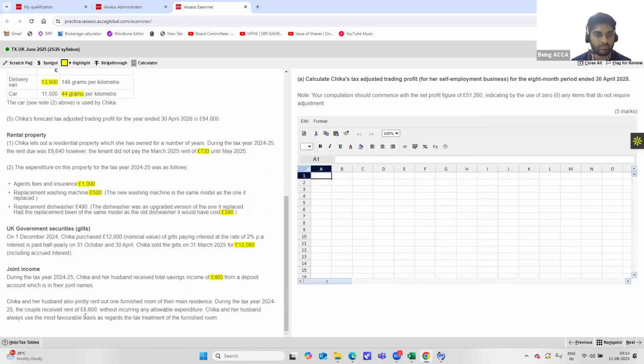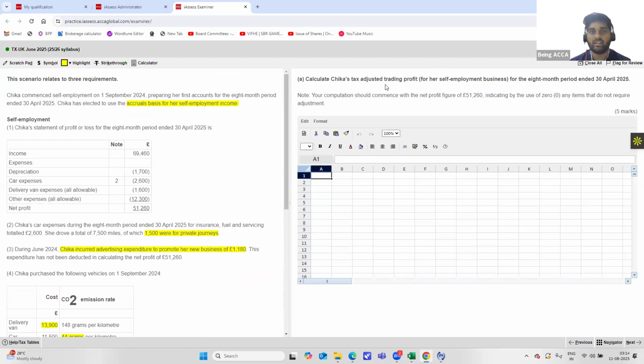All right. So far, these are the pointers that we'll have to remember. Now let's move on to the first part of the question. It says, calculate Chika's tax adjusted trading profit for her self employment business for the 8-month period ended 30th April 2025. Your computation should commence with the net profit figure of 51,260, indicating by use of zero any items that do not require adjustment. Okay. So, guys, they have clearly mentioned indicate by use of zero. So we have to start from here, and any disallowed expenditure should be added back and any allowable expenditure should be deducted.